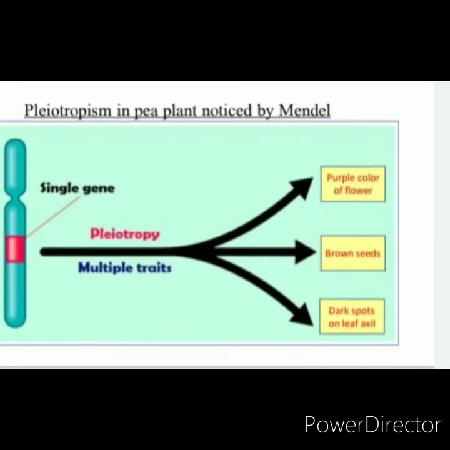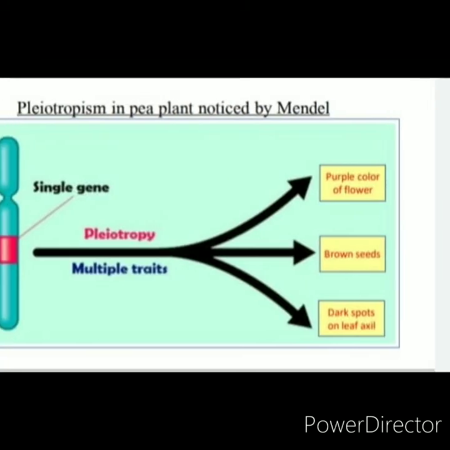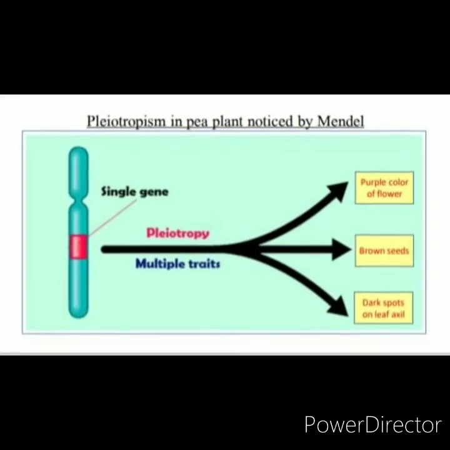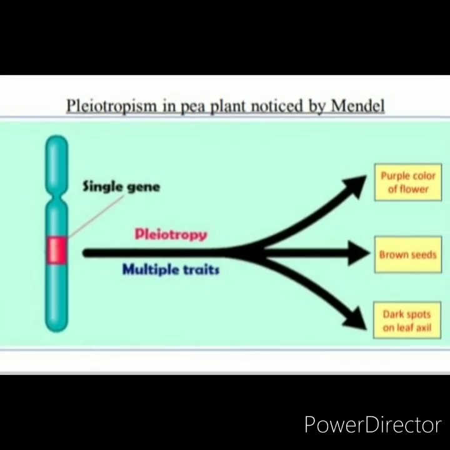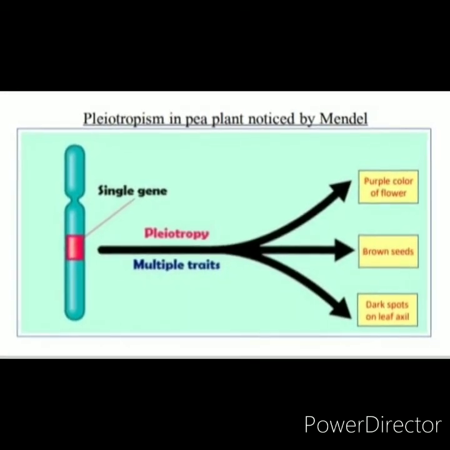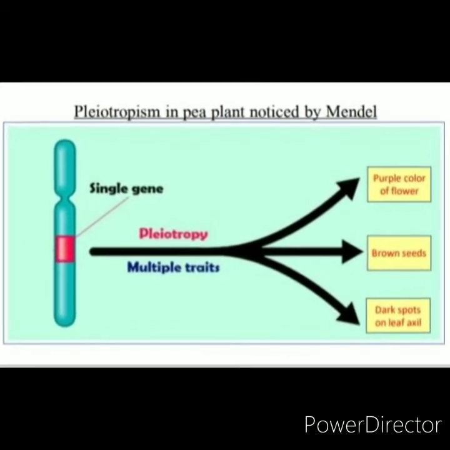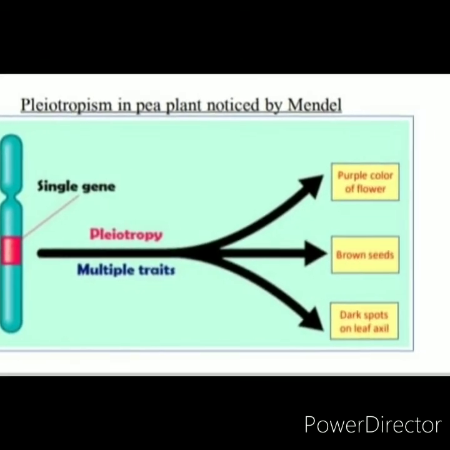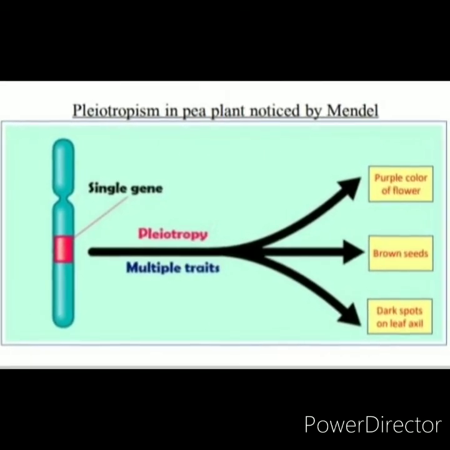For example, a pea plant with purple flowers, brown seeds and a dark spot on the axil of the leaf was crossed with a plant with white flowers, light color seeds and no spot on the axil of leaves. Here the 3 characters or traits, flower color, seed color and leaf axil spot, were all inherited together as a single unit. All these traits are controlled by a single gene. It is called pleiotropy.